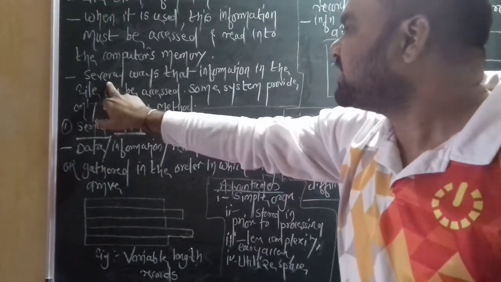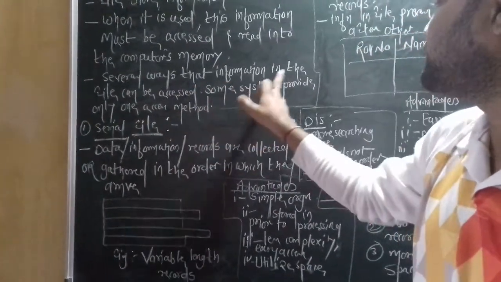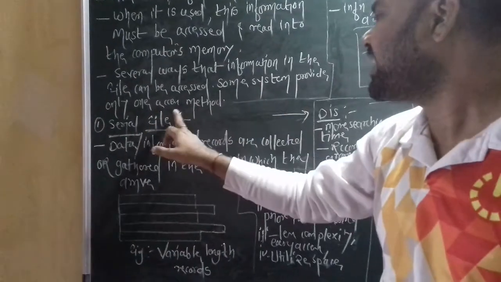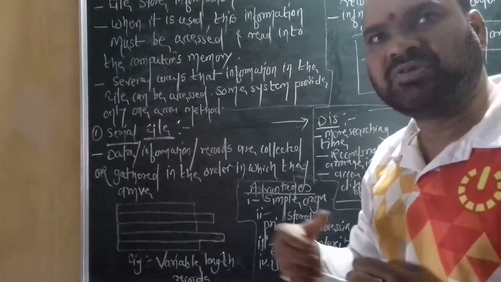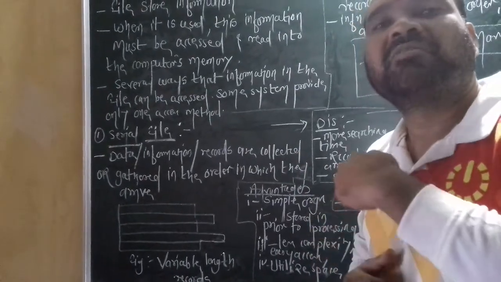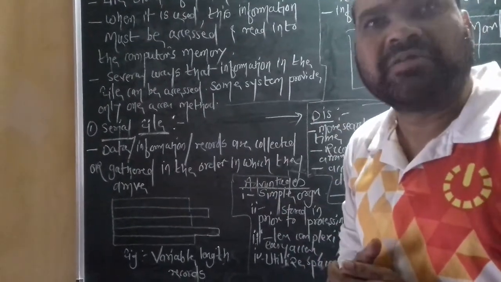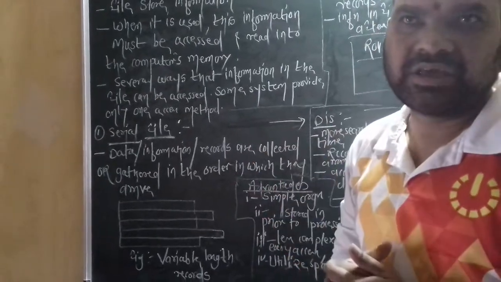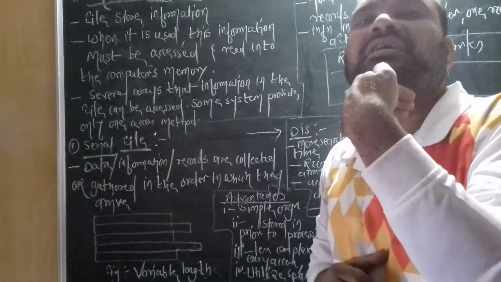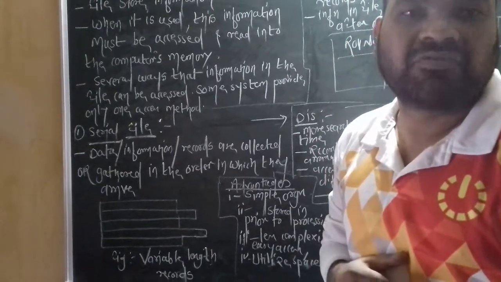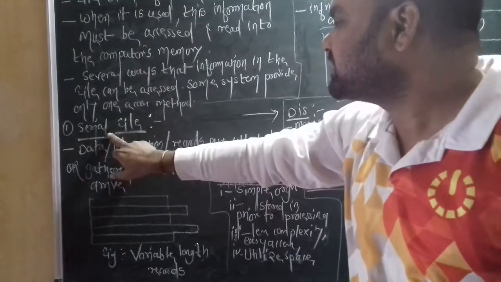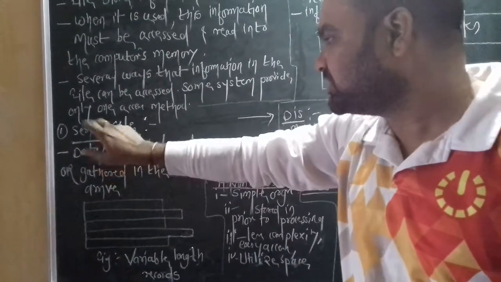Several ways exist in which the information in a file can be accessed. Some systems provide only one access method. Meaning, when you access a particular file, a number of methods or ways are available for accessing the files. In some machines, only one access method is available for accessing the files.